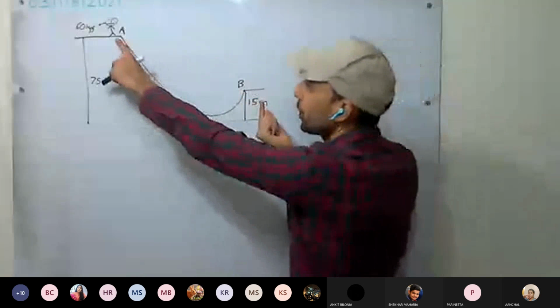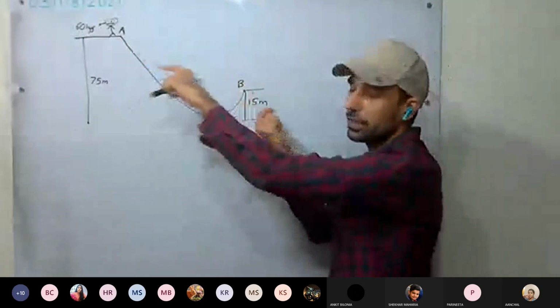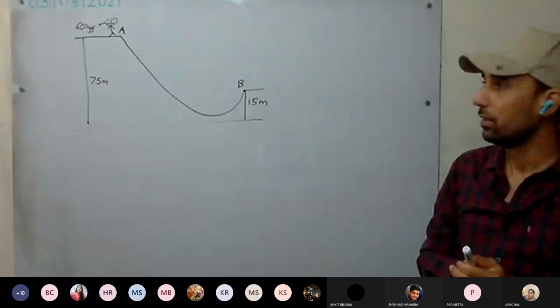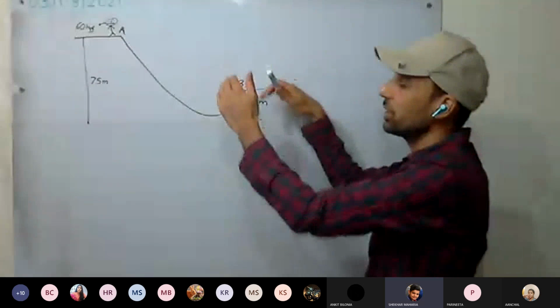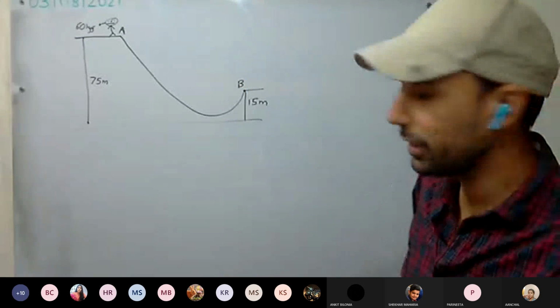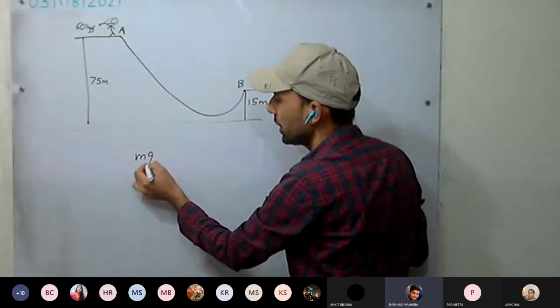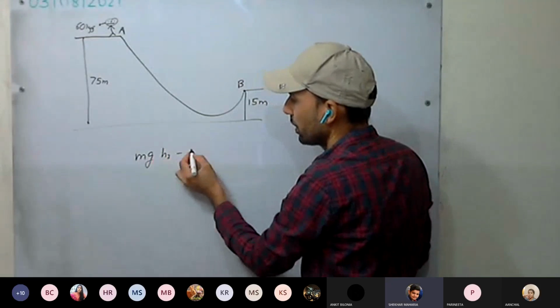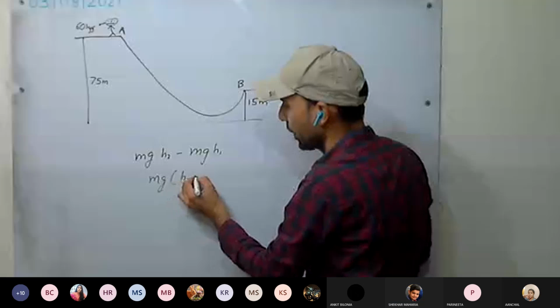So we can take the potential energy at A, calculate the potential energy at B, and subtract. Yes or no? That will be the change in the potential energy. The question is asking to calculate the change in the gravitational potential energy. So how much will it be? mg(H1 minus H2), or you can say mg(H2 minus H1).